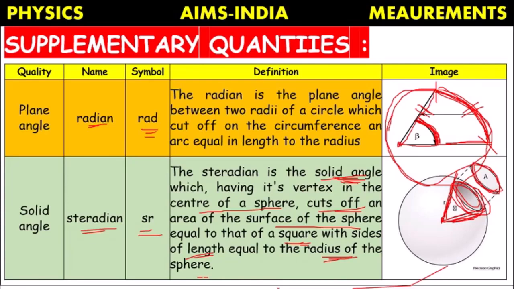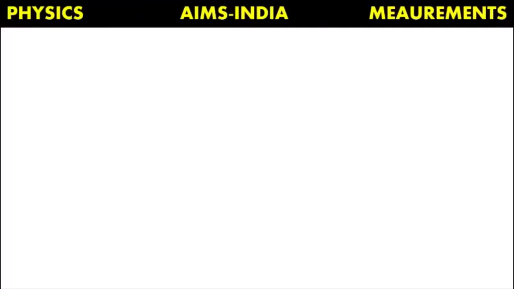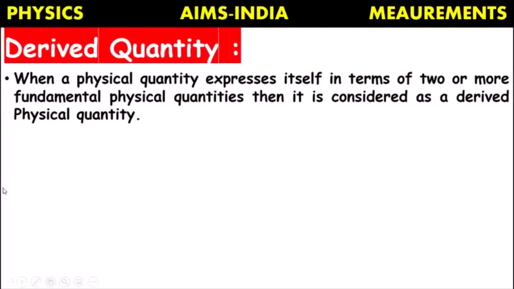So that is solid angle. So in this way we have two units, like radian and steradian, which are considered as supplementary units. In this video,